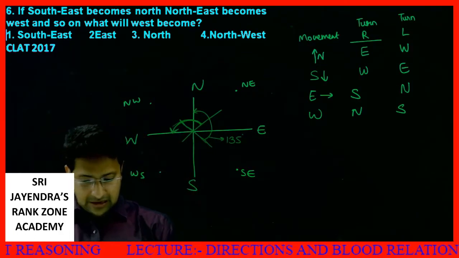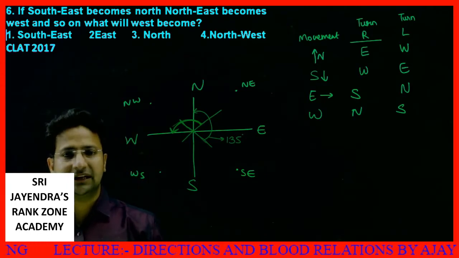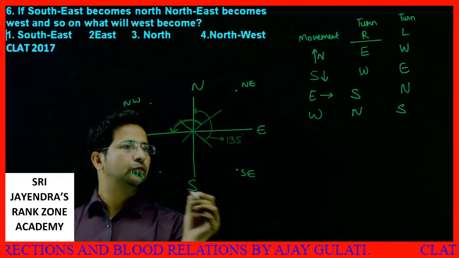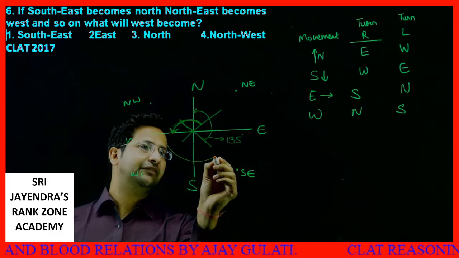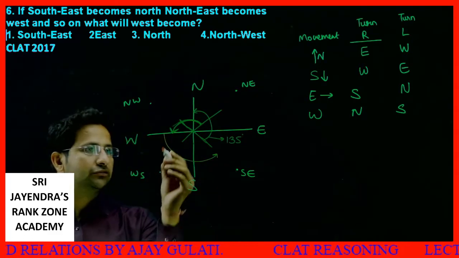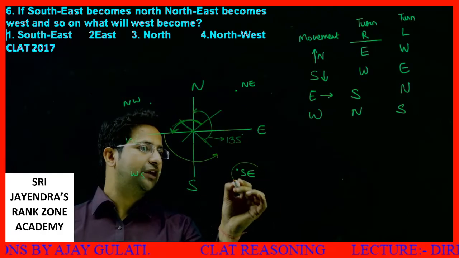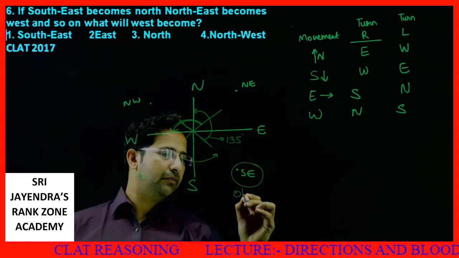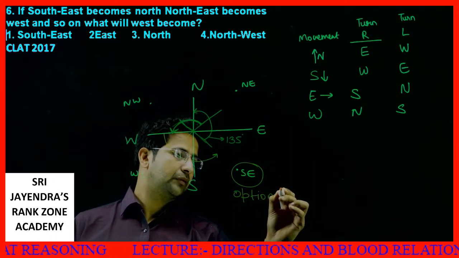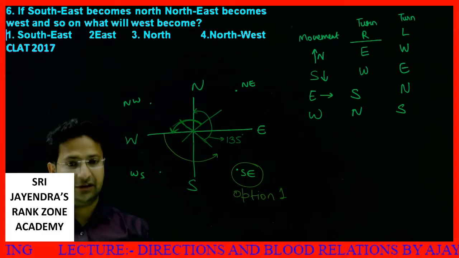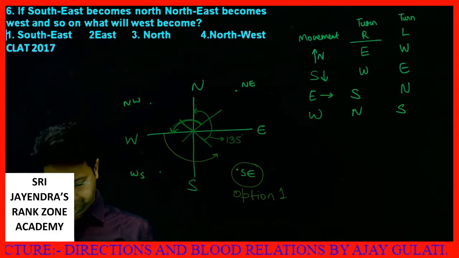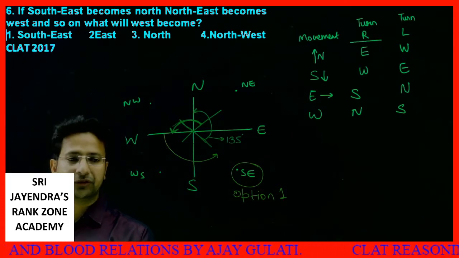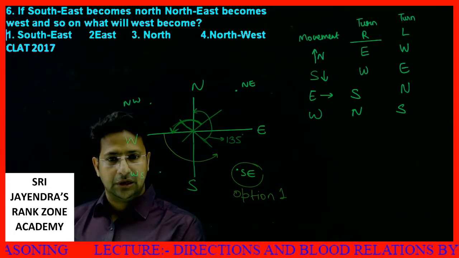Now what is left? The last thing is, what will west become? West will also move 135 degrees. If west moves 135 degrees, west will move like this. So west will move 90 and 135. West will become southeast, which is option number 1. That is your answer, my dear students, and I hope it's clear to all of you. Okay, let's take the next question.